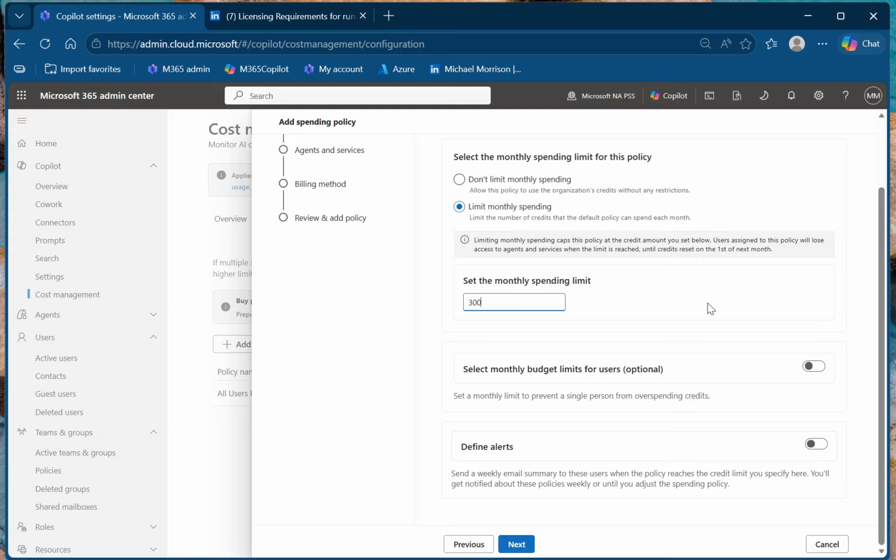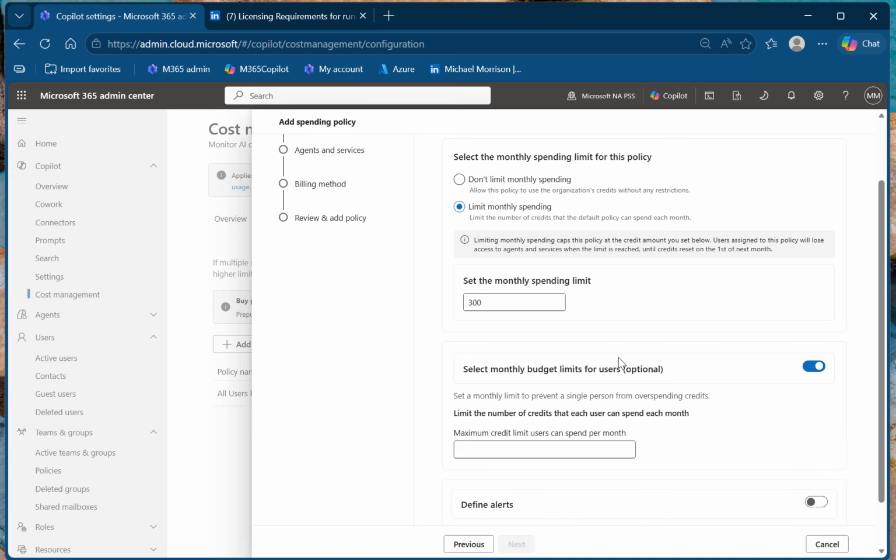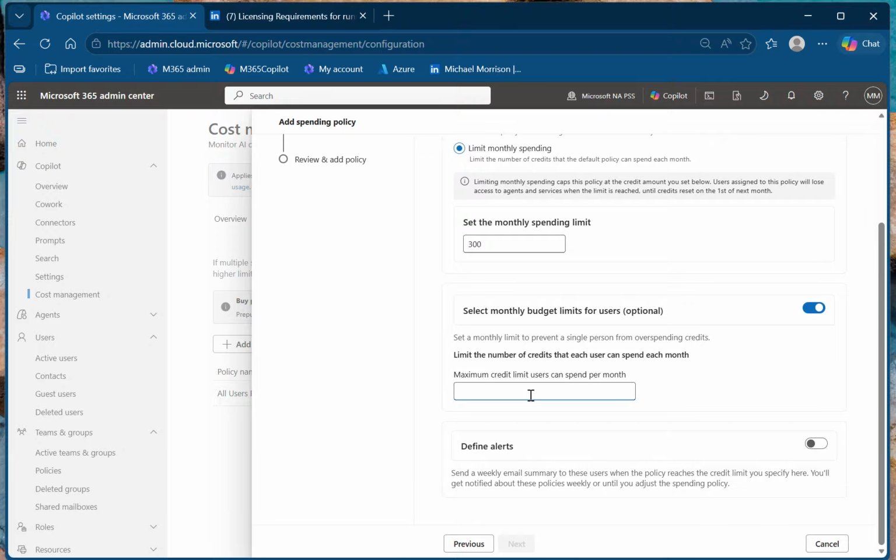So I'm going to set my monthly spending limit to 300 because I know I'm at 130 today. And then I'm going to set it for individual users. Now, this is for the group of users, and it's a finite number for each group. So if I wanted to have a fair distribution for 3 users, I would set it for 100. So once each of the 3 users in this group has used 100, they've used their fair share, an even distribution of 300 units, 100 units each. That's what I'm setting for.